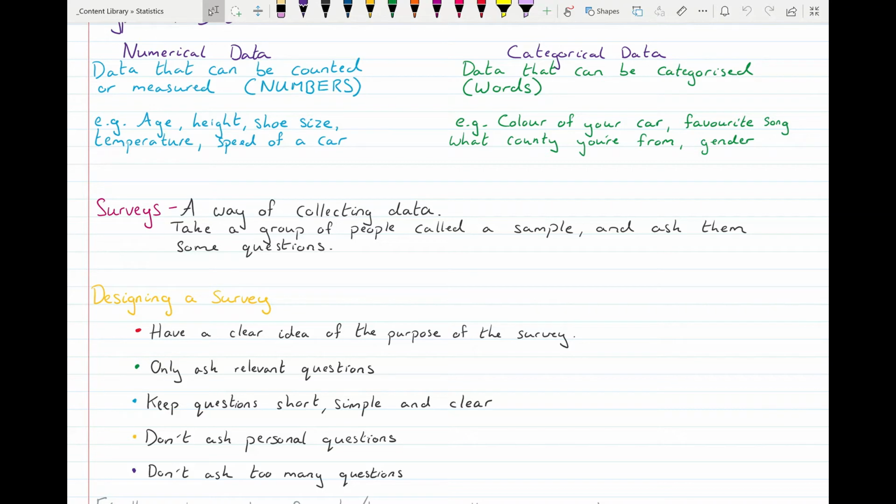And then don't ask too many. Keep the survey short, only a couple of questions, so that people are more likely to finish it. If the survey is 10 pages long, they're going to get bored and they're not going to finish it out.